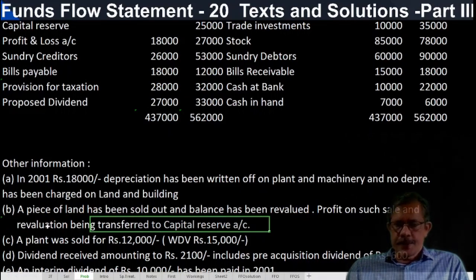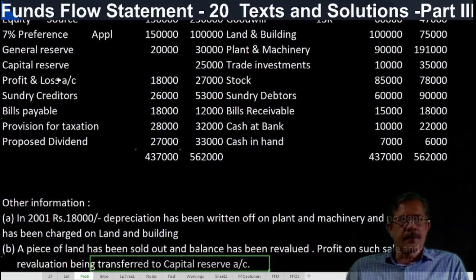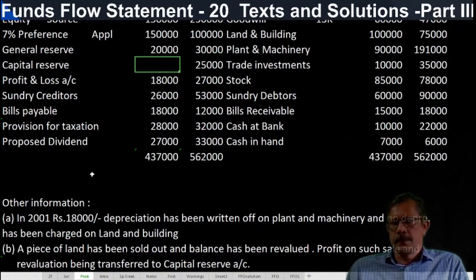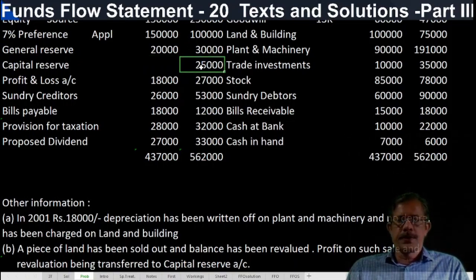So we need to check the capital reserve account. What is the capital reserve account? 25,000 closing, opening nil. So what is the assumption? Capital reserve has increased during the year, and it increased due to the sale and revaluation of land and buildings. And no depreciation is there in the land and buildings account.